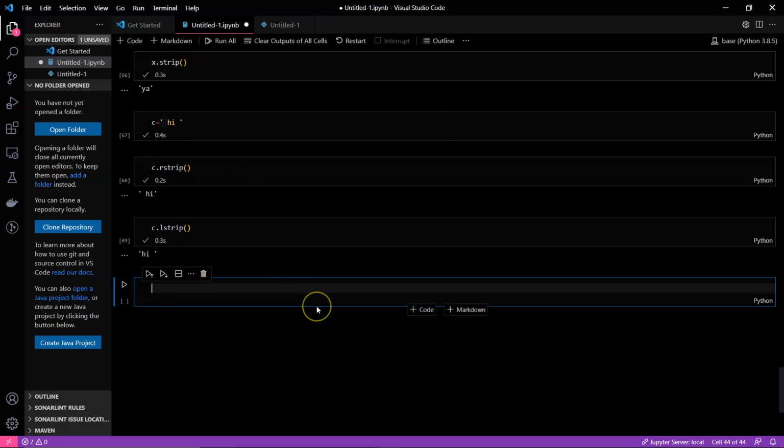So this is all about strings. You can try with more examples. These functions are just some of the functions which are used every day by a Python programmer. There are many other functions because Python is a very large language, not in the sense that it has more to learn, but it has a very big community.